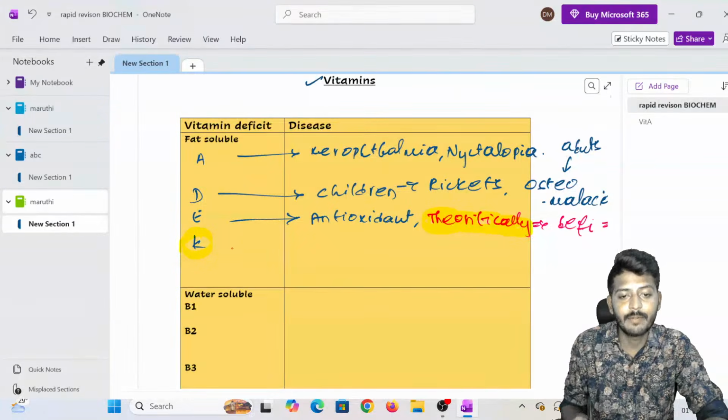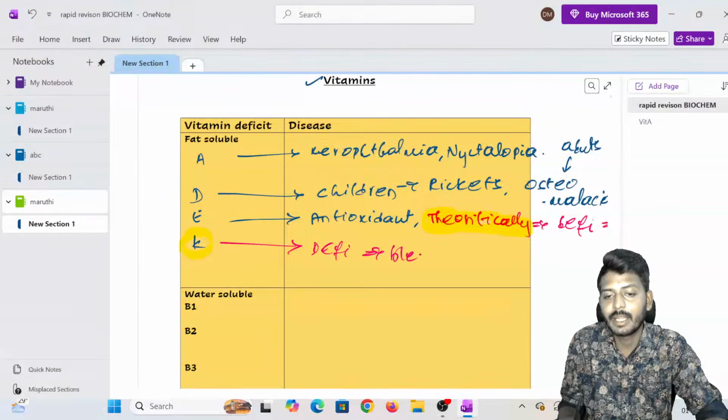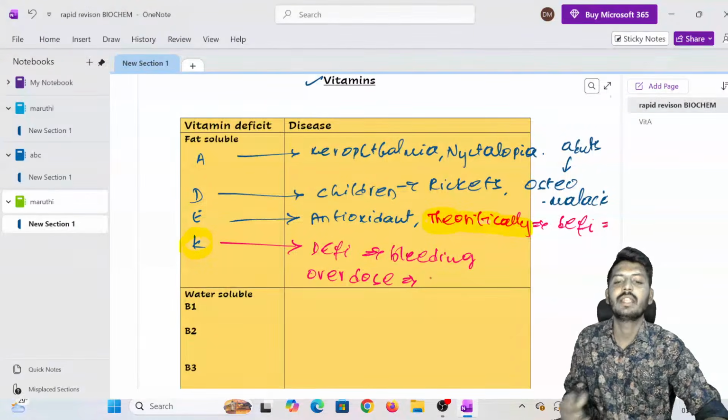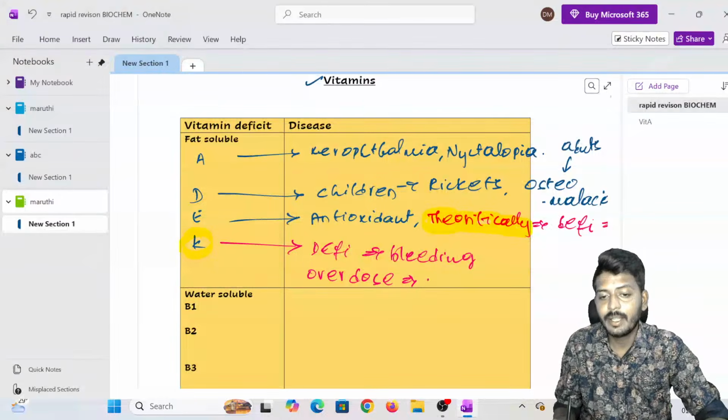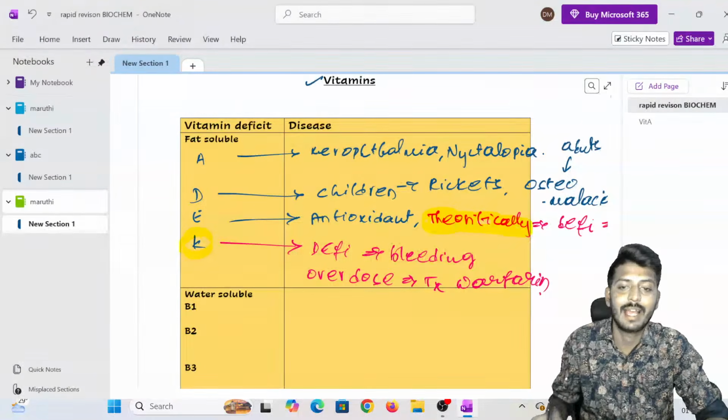ADEK. Vitamin K deficiency leads to what? It leads to bleeding. Vitamin K deficiency leads to bleeding. Okay, vitamin K overdose, you need to remember. If it is there, definitely the treatment will be warfarin, and vice versa is applicable.